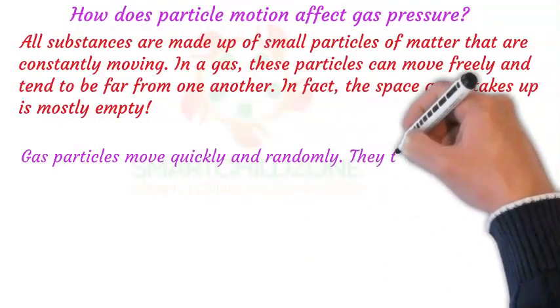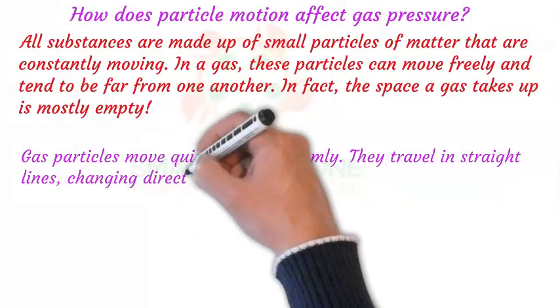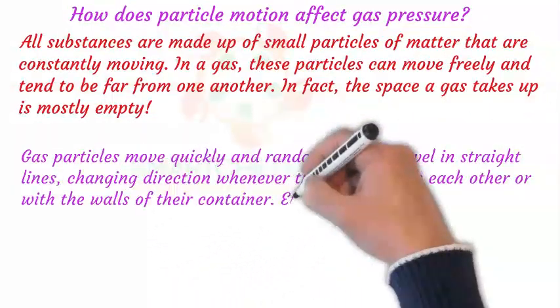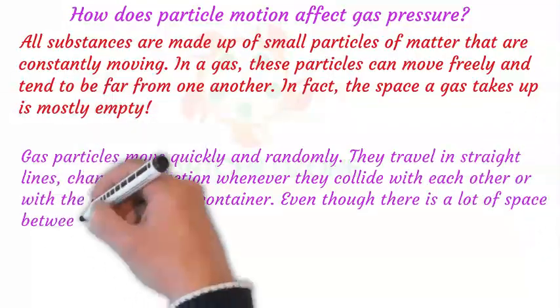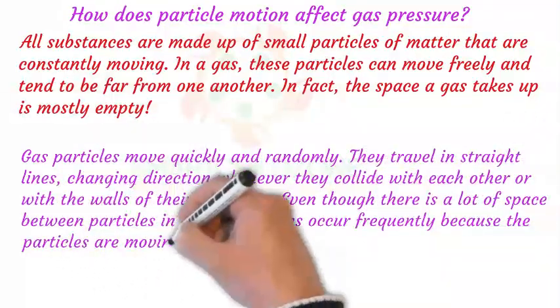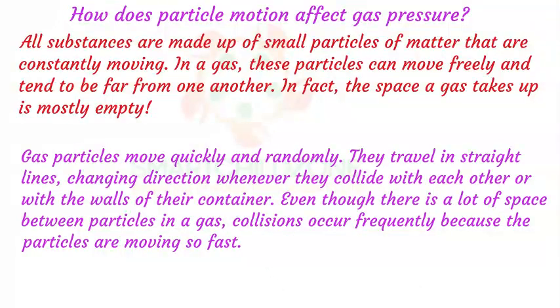Gas particles move quickly and randomly. They travel in straight lines, changing direction whenever they collide with each other or with the walls of their container. Even though there is a lot of space between particles in a gas, collisions occur frequently because the particles are moving so fast.